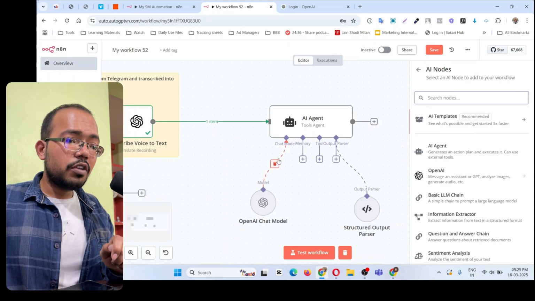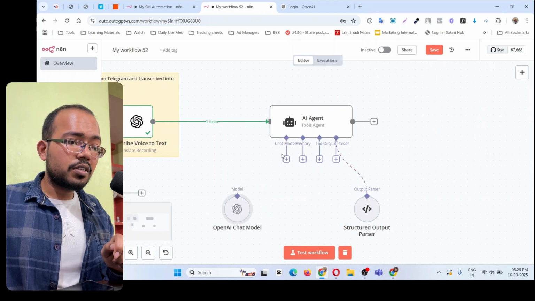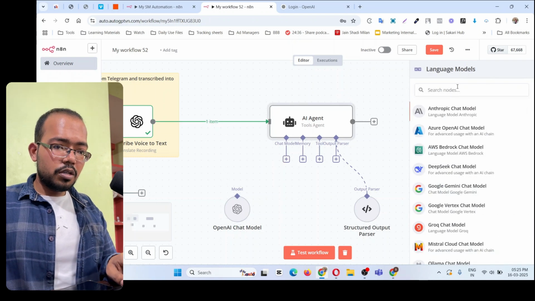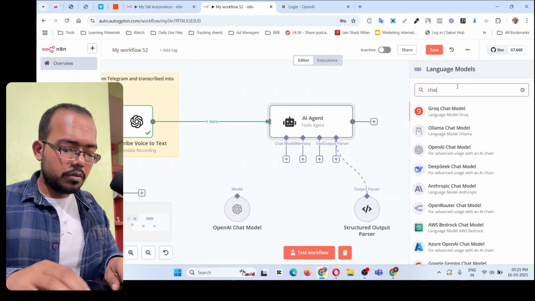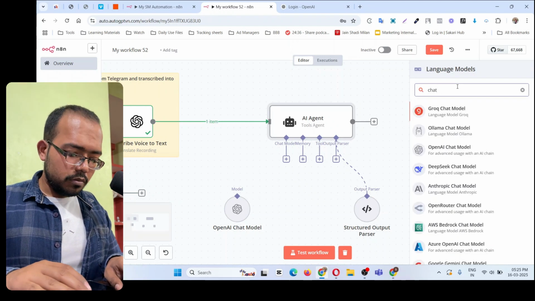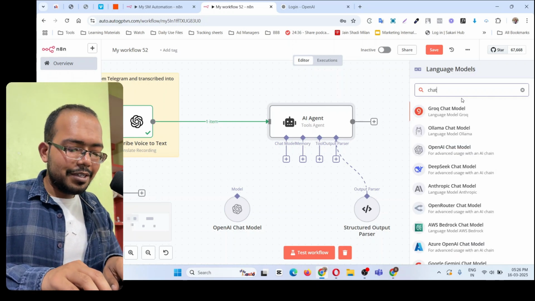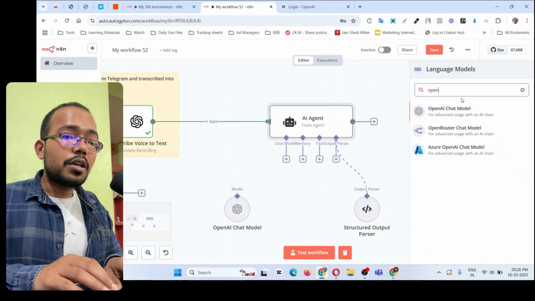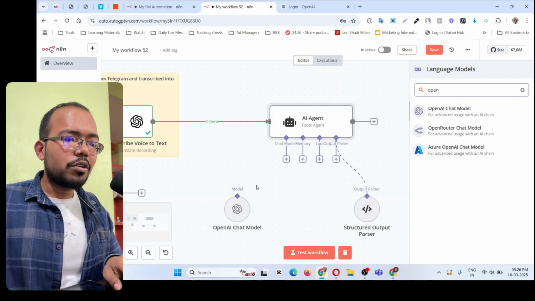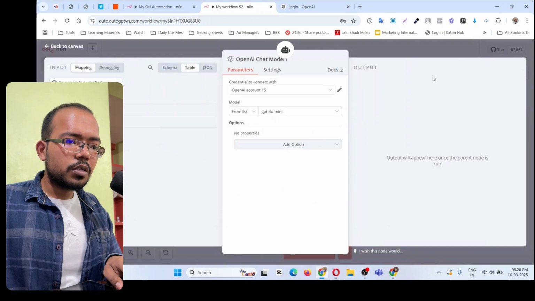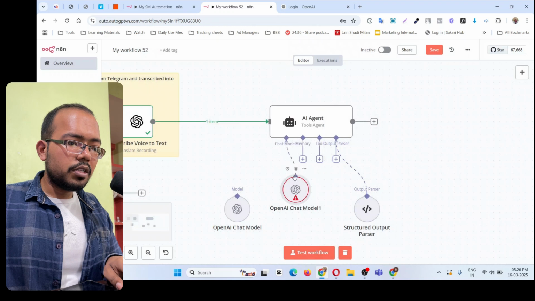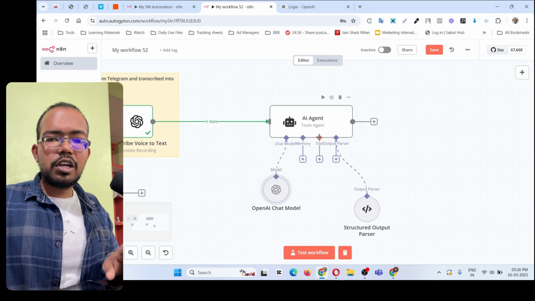Now for this chat model, if you click on this plus, you can search for it. For example, if I delete this connection, click on this plus icon, you can simply search for OpenAI, this one. OpenAI chat model. So you have to connect this, drag and drop over here like this. I'm deleting this, we already have one, so I'm connecting again. Now let me show you one by one.